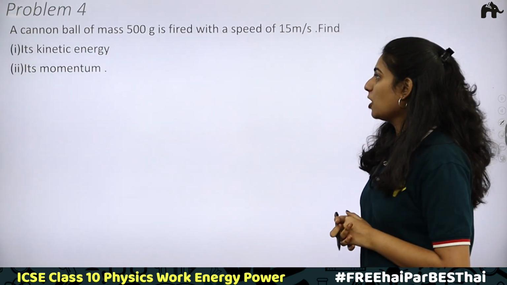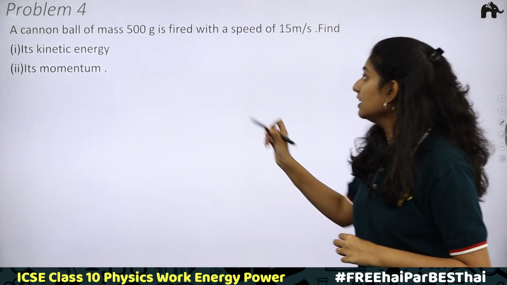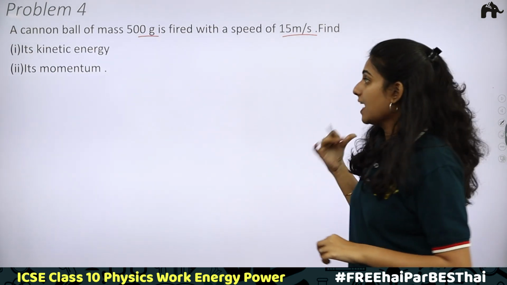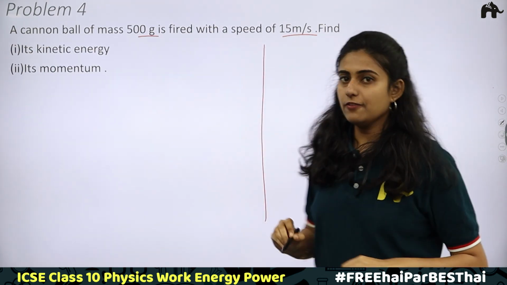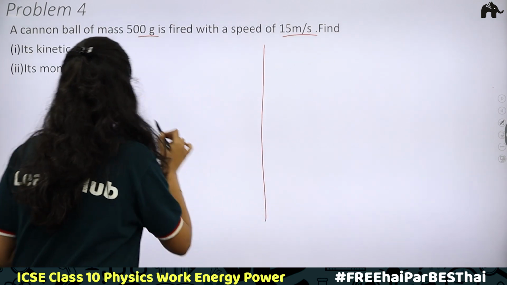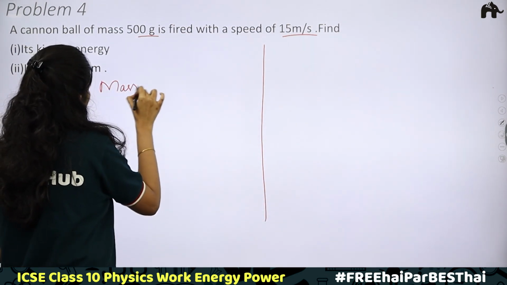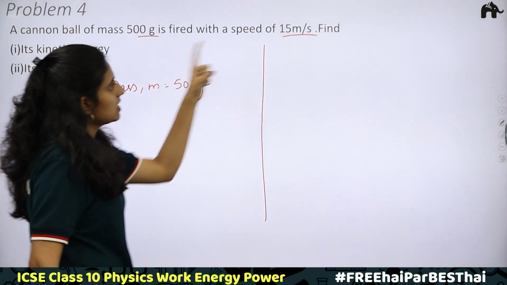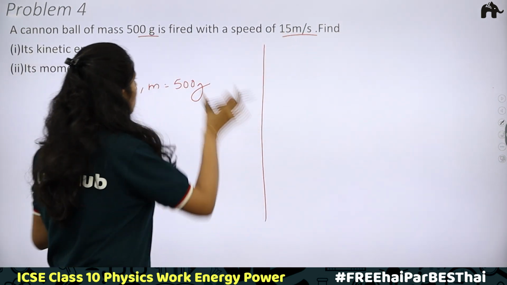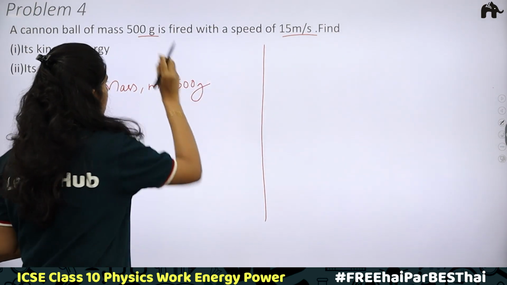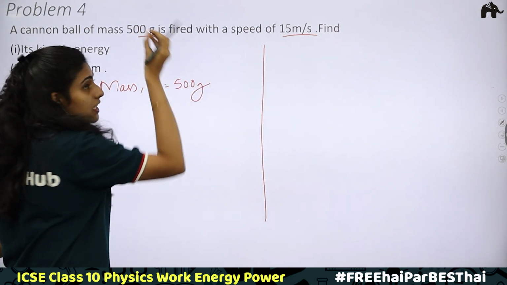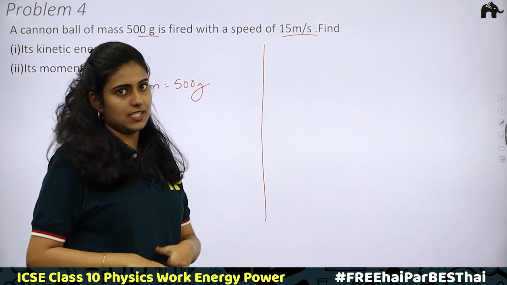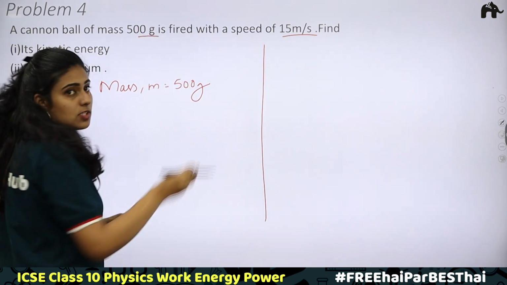Clear? Next, fourth problem. A cannonball of mass 500 gram is fired with a speed of 15 meter per second. We have to find its kinetic energy and its momentum. First let us find the kinetic energy. Given mass m is equal to 500 grams. Here mass is in grams and speed is in meter per second, so we have to take the standard units. Either you have to convert grams into kilogram, or convert meter per second into centimeters per second. So better convert grams to kilograms.